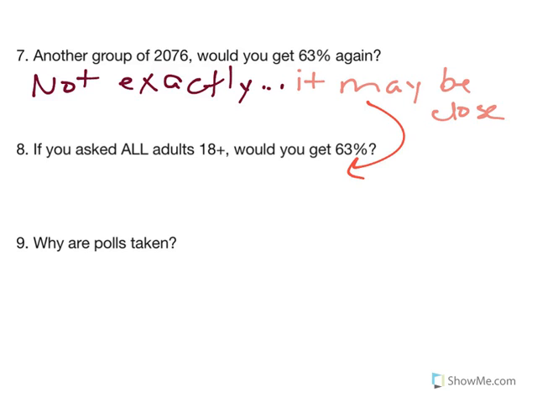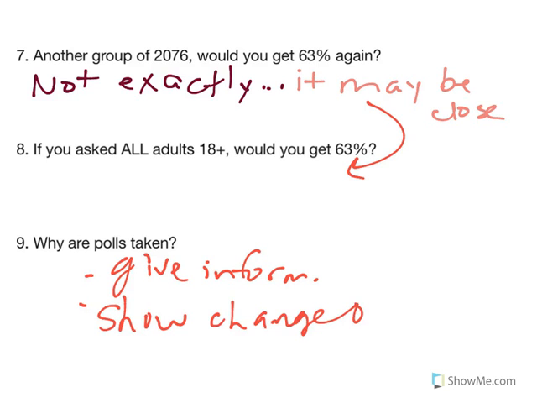And then number 9, why are polls taken? We could have 400 answers for this, I'm sure. Polls give us information. They show a change over time. With presidential polls, who's leading, that kind of thing. So there's a lot of different answers that you could have there for number 9. All right, let's go on to page 161.